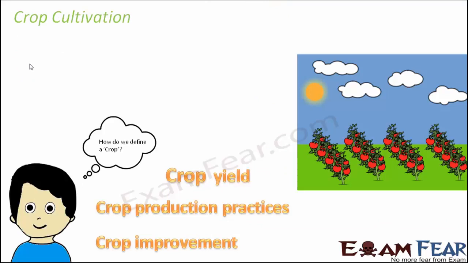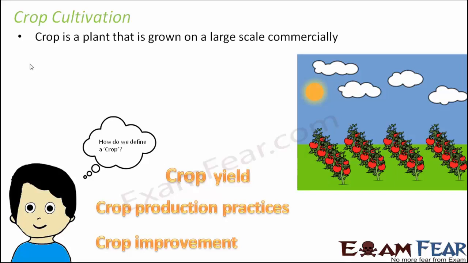What is crop cultivation? Before that, how do we define a crop? A crop is a plant that is grown on a large scale commercially. A plant which we grow in our garden, in a small area, say just one tomato plant, we call a plant. But when we grow, say, 10,000 tomato plants in a huge stretch of land, we do not call it a plant anymore.